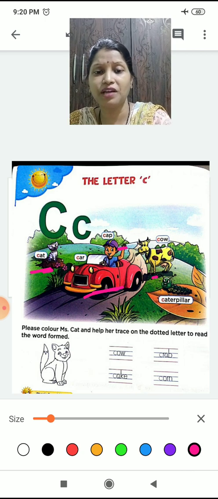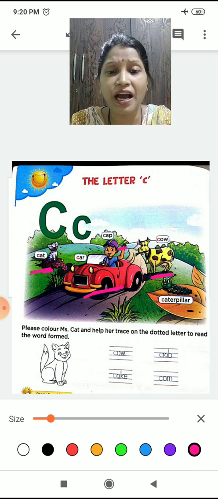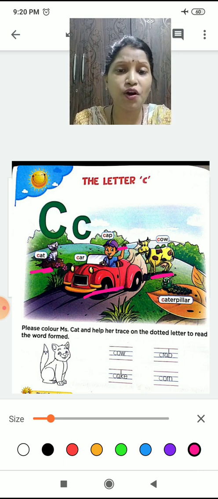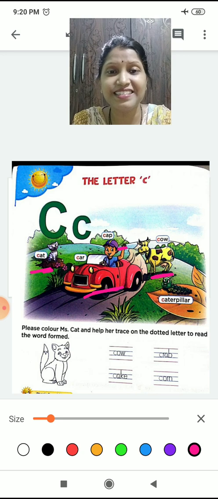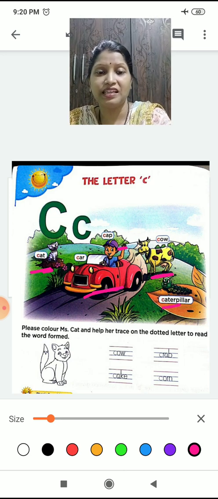Very good. Now look at this, children. Who is there behind the car? Yes, it is a cow. C says cow. Right? C says cow. Okay. Now look at this.